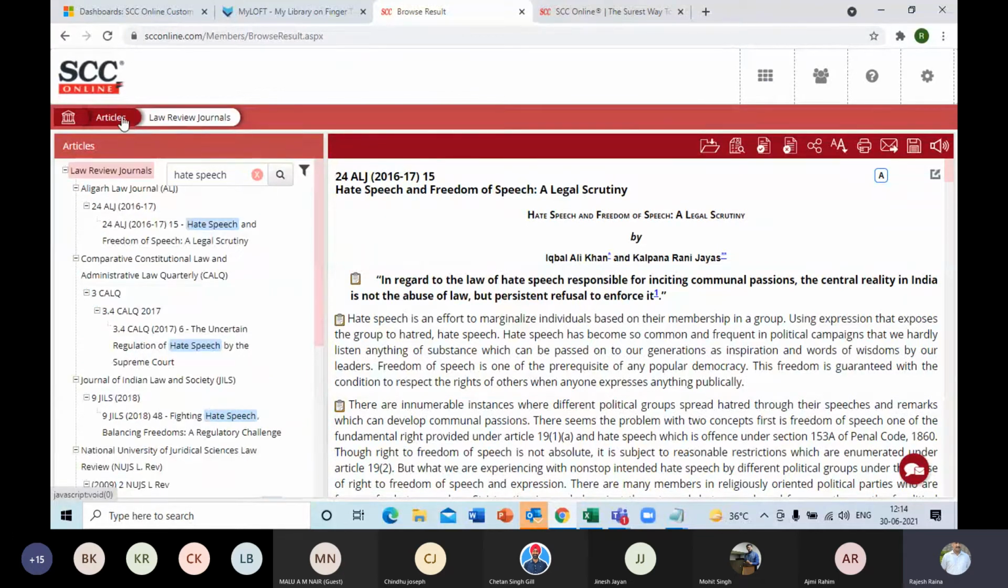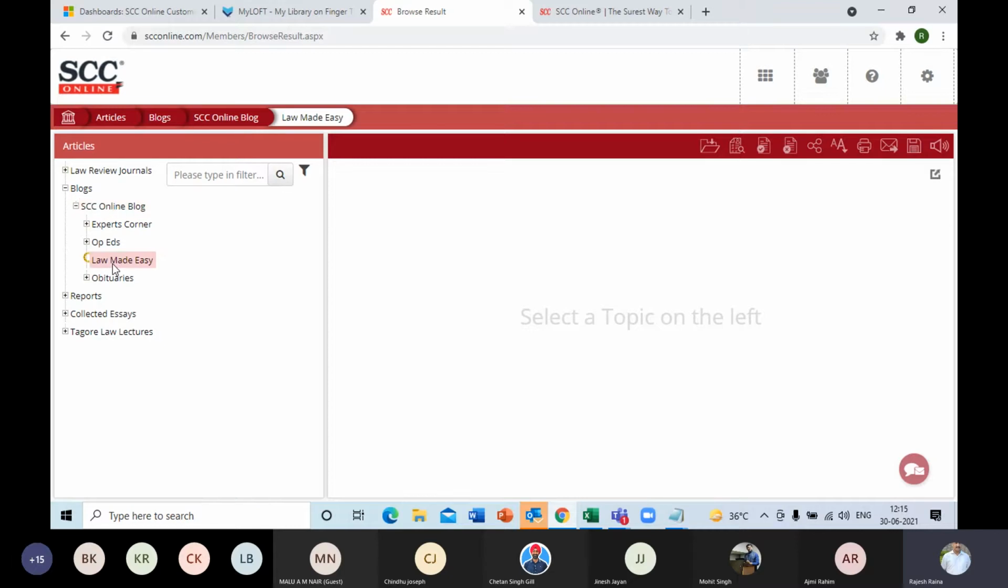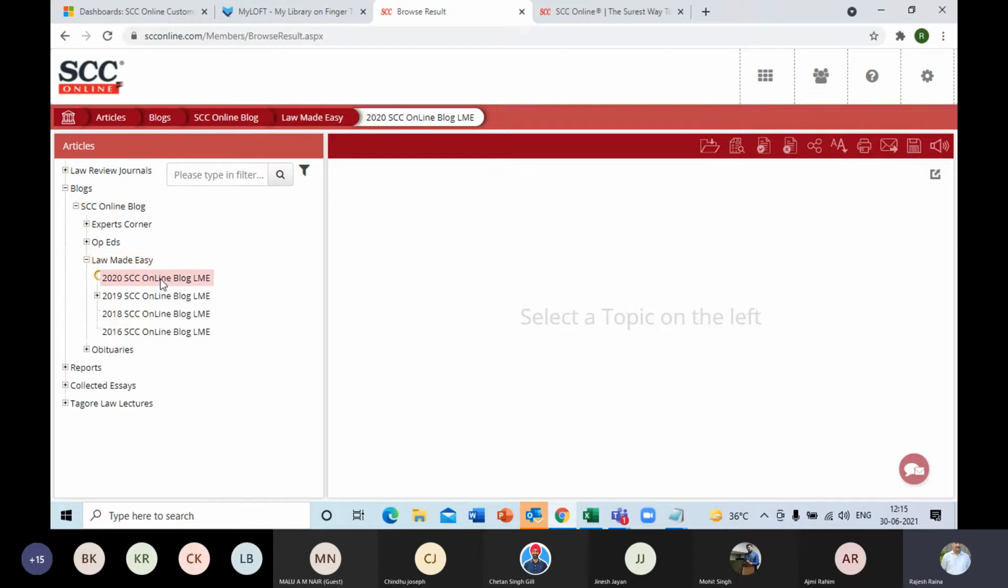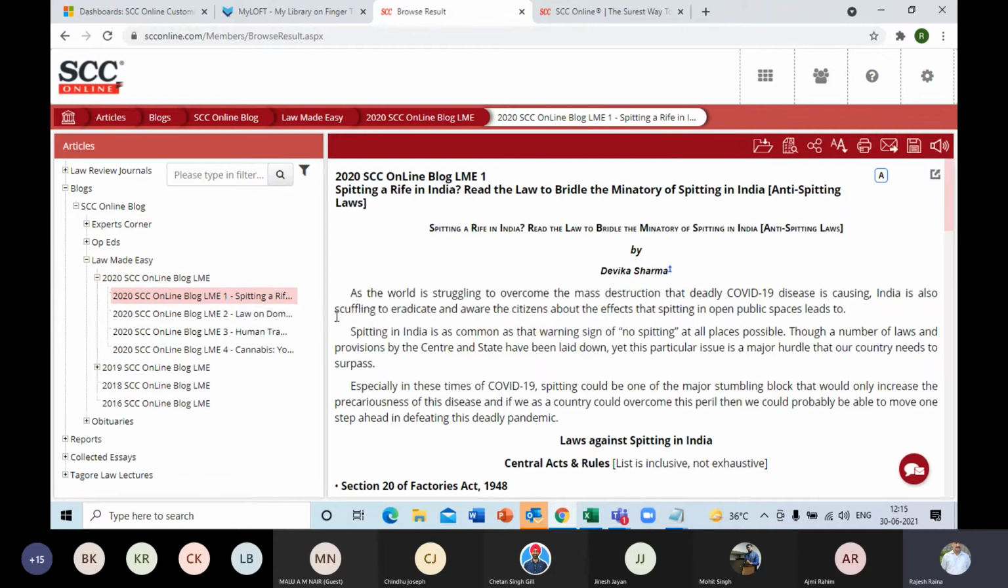And apart from that, what we also have in the articles is the blogs. Though the blog is a separate website that we have, inside the software SCC Online also, you can access some of the topics or information kept in the blog. You can select this. You have Experts Corner, Editorial Opinion, Law Made Easy, which has very simple language articles on law topics, especially useful for freshers or first year students.